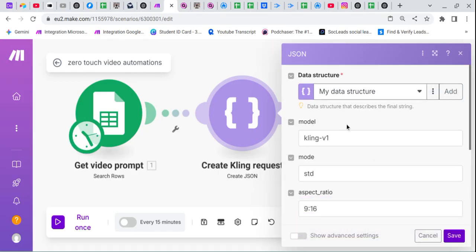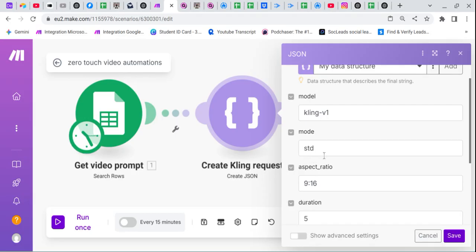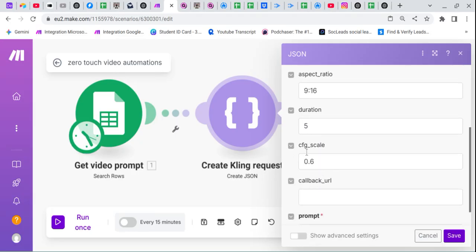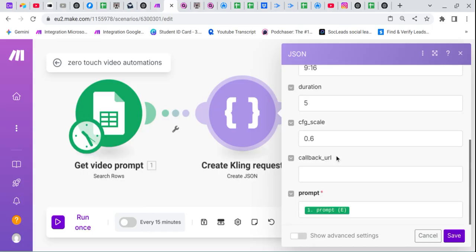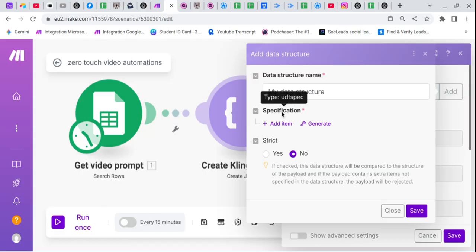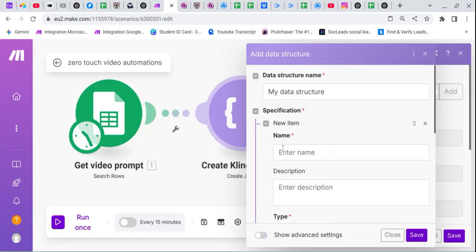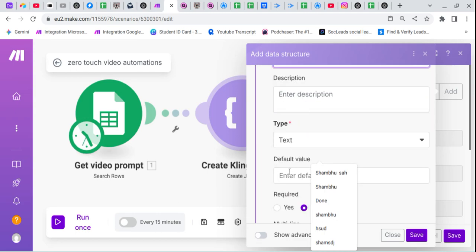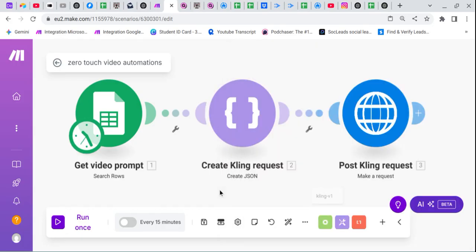So we need to add this thing, Kling v1 std aspect ratio duration cfg. How can you add that? I can guide you. Click on add, click on add item and simply enter the value like cfg video duration and press the value here so it can work.